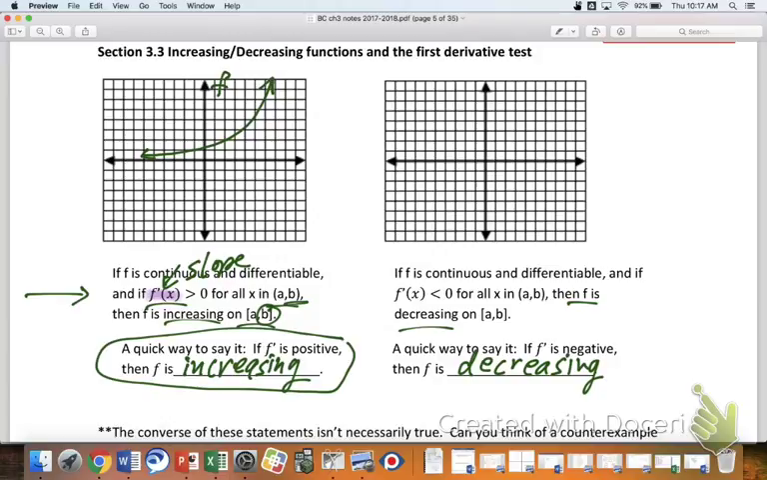Yeah, and A and B could be those critical points, so possibly it doesn't matter. It's still increasing all the way up to the end, right? Yeah. Okay, cool. Thanks. You're very welcome.